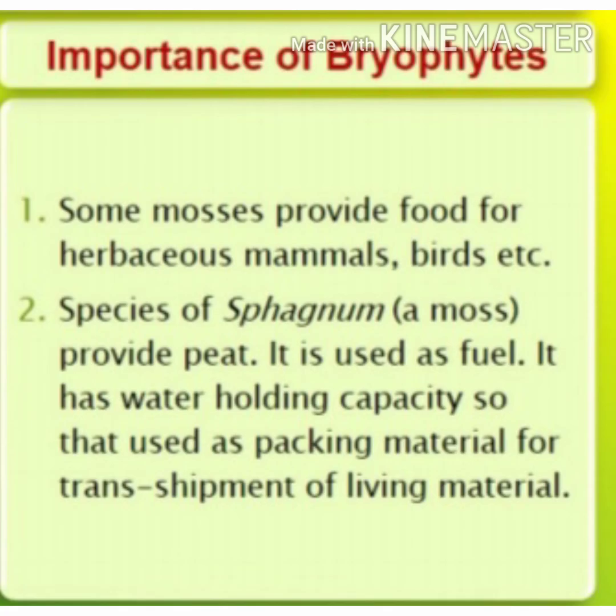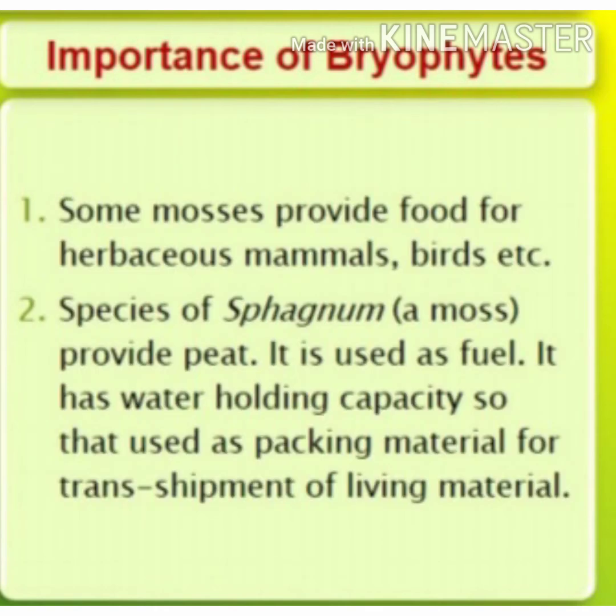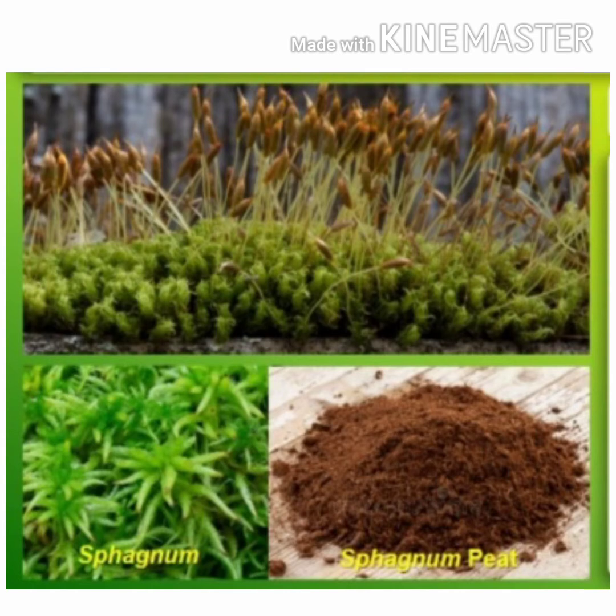Next, the economic importance of bryophytes. Some bryophytes provide food for herbaceous mammals, birds, etc. Second one, sphagnum, which is a moss which provides peat. It is used as a fuel. It has water holding capacity, so that used as packing material for transshipment of living material.